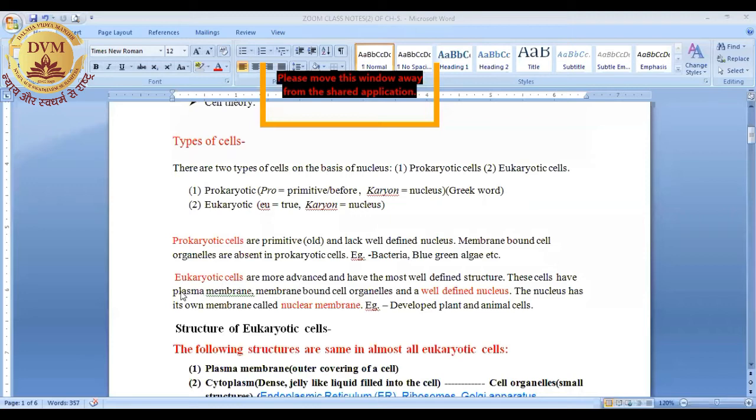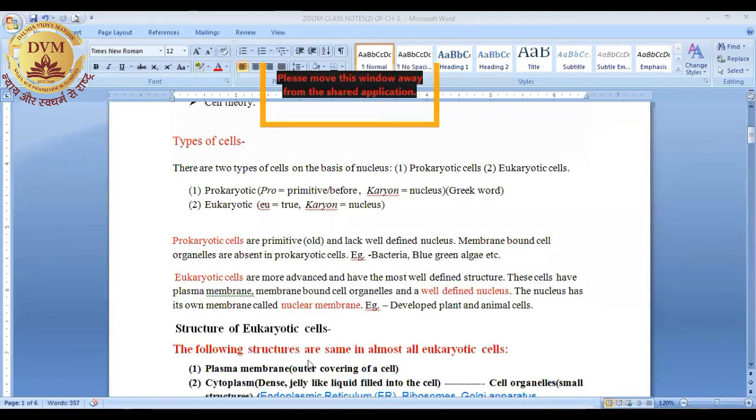Next is eukaryotic cells. These cells are more advanced and have the most well-defined structures. These cells have a plasma membrane, all the membrane-bound cell organelles, and a well-defined nucleus. In simple words, eukaryotic cells are well-developed cells.